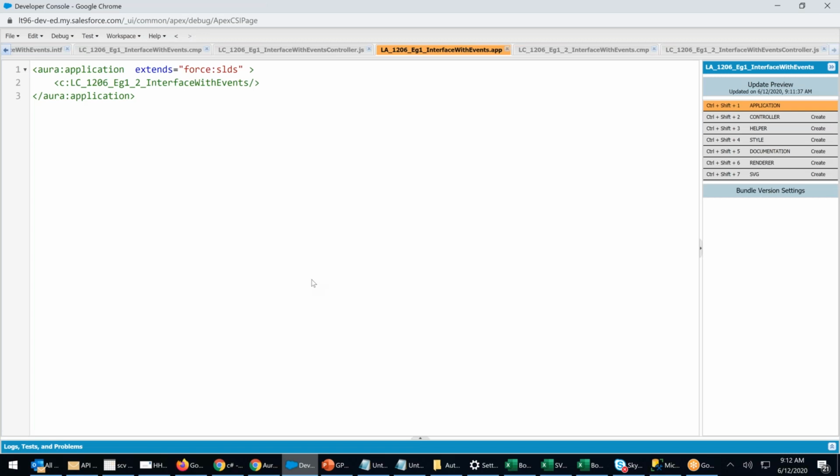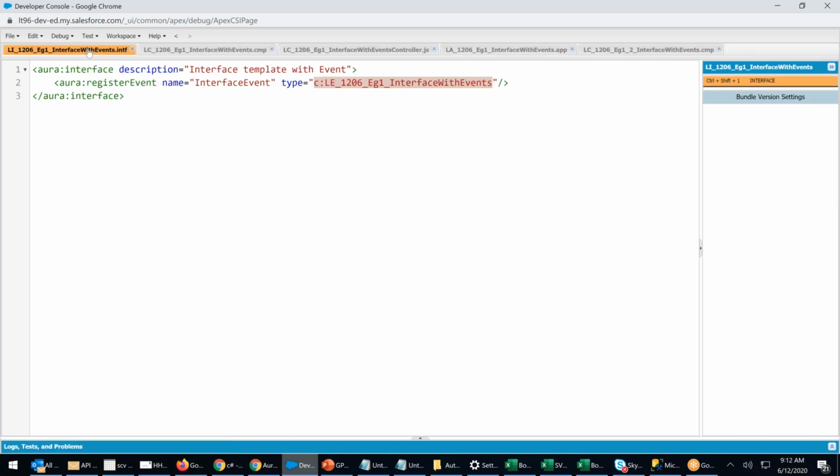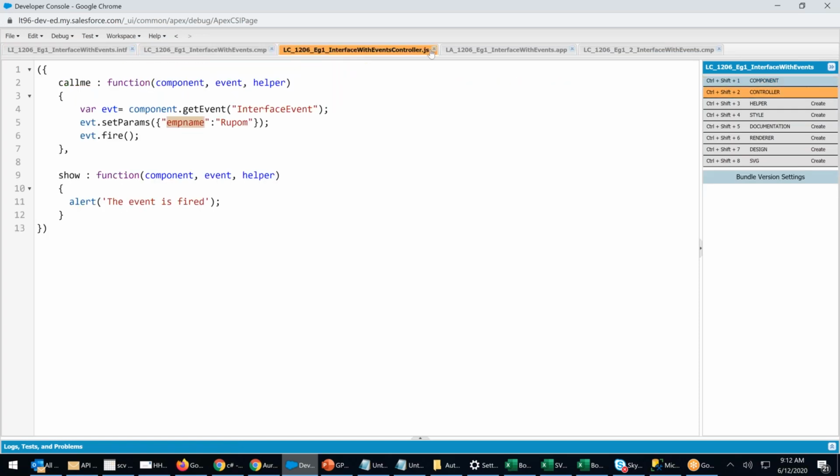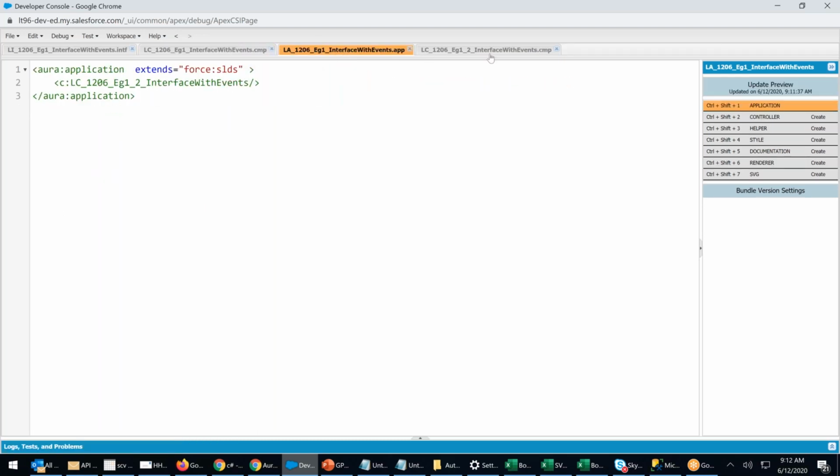Now I'll create one more, component 3. There I will handle and fire. If you are getting confused, this is the event, this is component one. I'm closing all the JS. This is the application, this is component two.